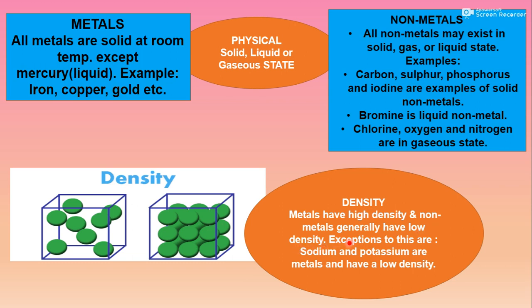But exceptions to this are sodium and potassium. These are metals. They should have high density, but as this is exceptional, sodium and potassium are metals and have a low density. So the question may be asked, name any metals which have low density. Sodium and potassium have low density.